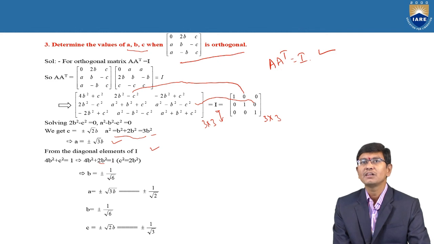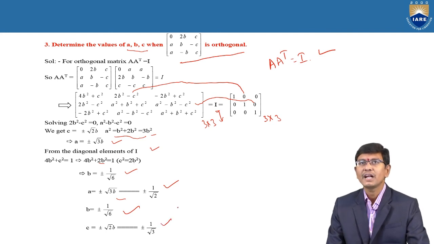And again, by using this, B is equal to plus or minus 1 by root 6. And similarly, A is equal to plus or minus root 3 into B. By replacing what we obtained previously, that B is equal to plus or minus 1 by root 6, finally we got A is equal to plus or minus 1 by root 2, and B is equal to plus or minus 1 by root 6, and C is equal to plus or minus 1 by root 3.